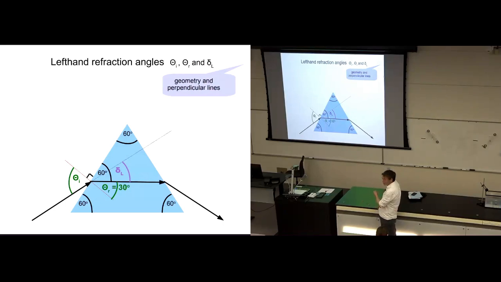If that's 60 degrees, and this red line is the normal, 90 degrees to that surface, then this must be 30, because the two of them have got to add up to 90. So maybe we didn't first think of it, but we're almost told what the refracted angle is. We can quickly see that the refracted angle must be 30 degrees, because if we add it to 60 degrees, we've got to make 90 degrees. And so we know the refracted angle. So that's a big step.